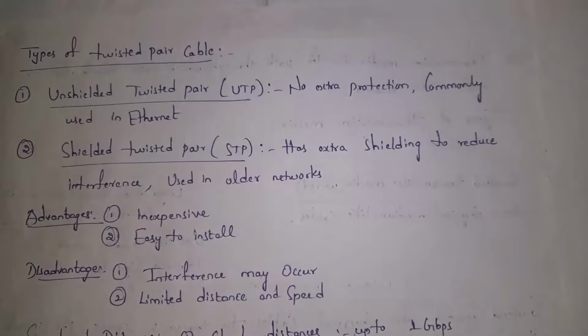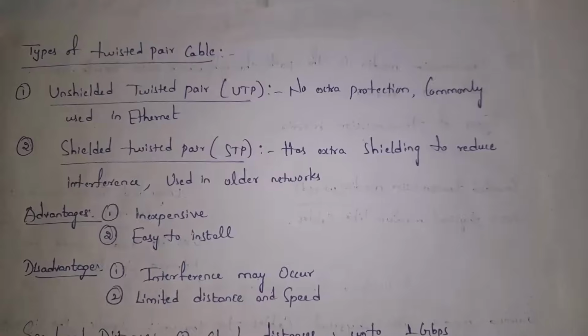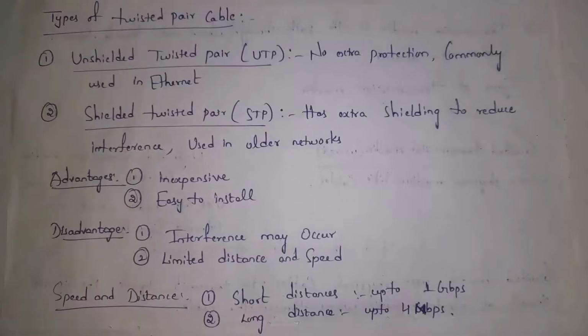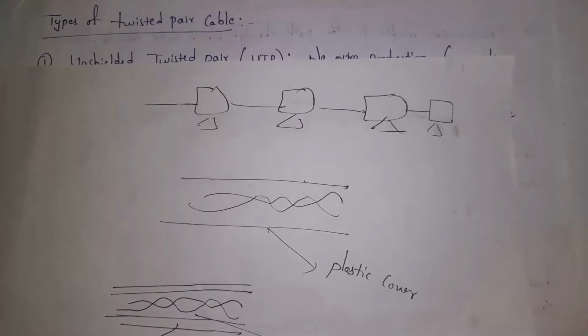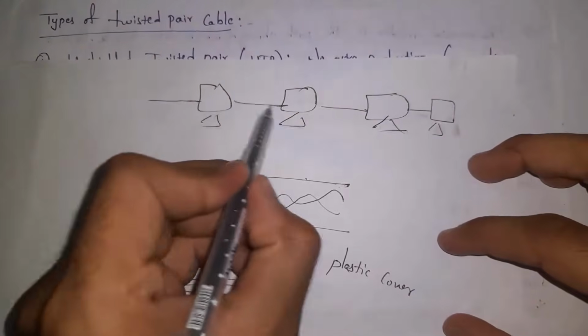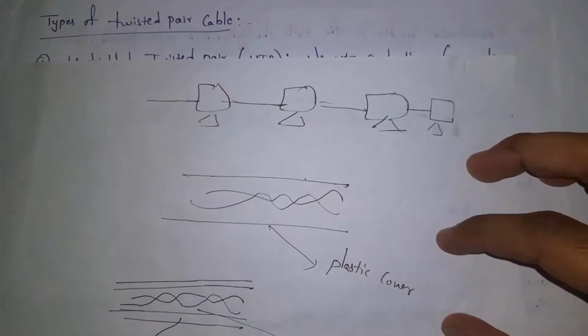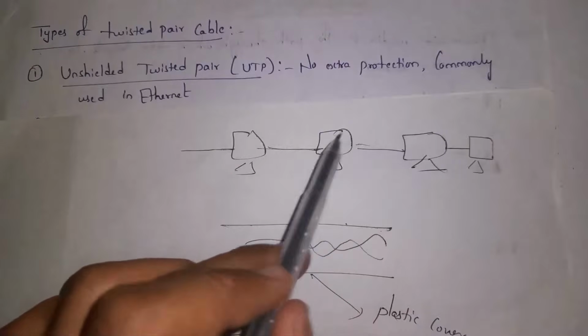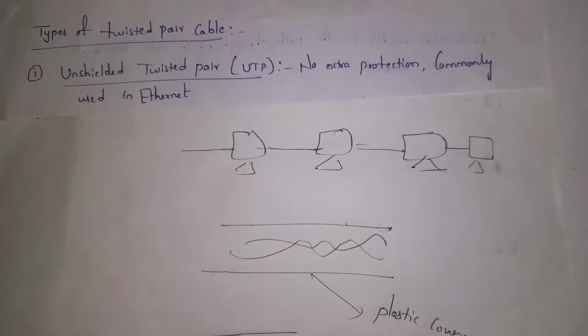Guys, the name itself says unshielded. There is no protection. There is no shield. So in unshielded twisted pair, there will not be any extra protection. Unshielded twisted pair is commonly used in Ethernet. Ethernet is nothing but LAN. Guys, if we connect all computers on one floor by using cables, then we call it Ethernet. In order to connect computers on a single floor, we use unshielded twisted pair cables.